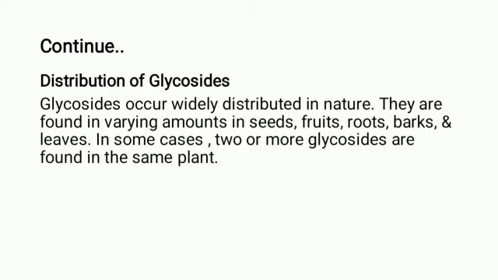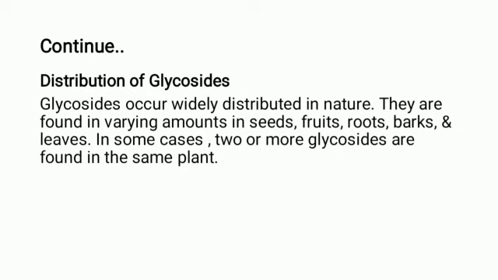So where are these glycosides present? Glycosides are secondary metabolites. It means they show a specific therapeutic activity. Glycosides occur widely distributed in nature. They are found in varying amounts in seeds, fruits, roots, barks, and leaves. In some cases, two or more glycosides are found in the same plant.